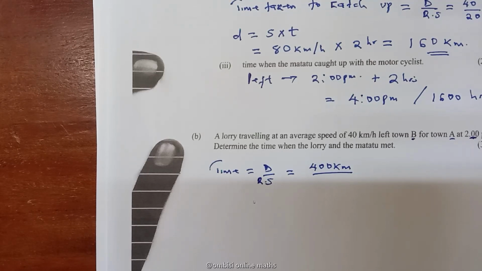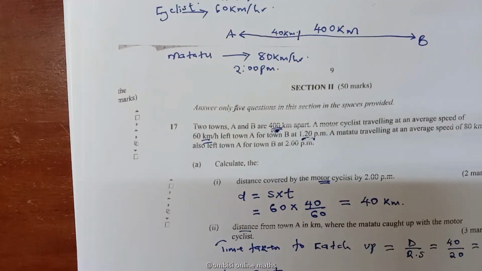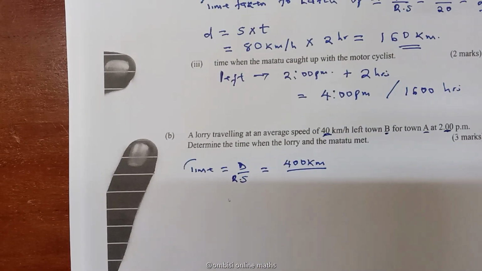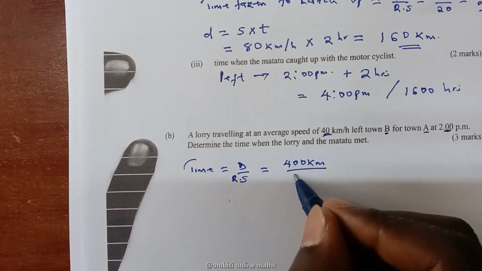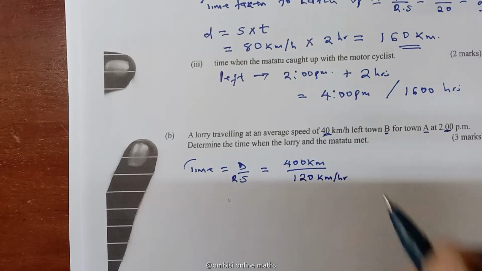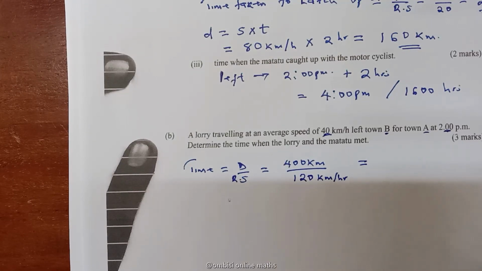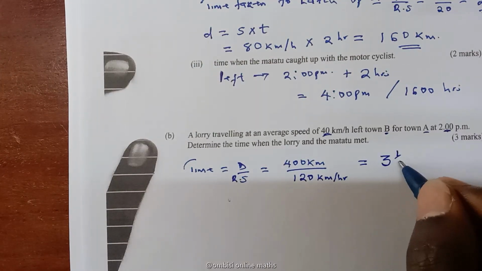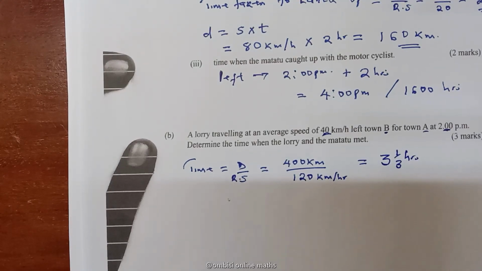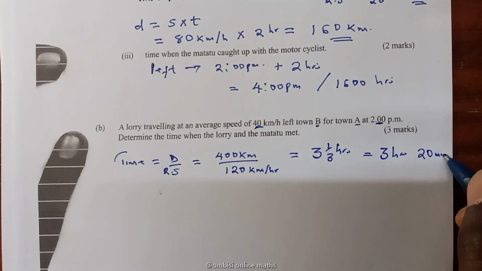We take the one for the lorry, 40, and the one for the matatu, 80. So 40 plus 80 gives us 120 kilometers per hour. That is the relative speed. And a quick division gives us 3 1/3 hours, or basically 3 hours and 1/3 of an hour is 20 minutes.